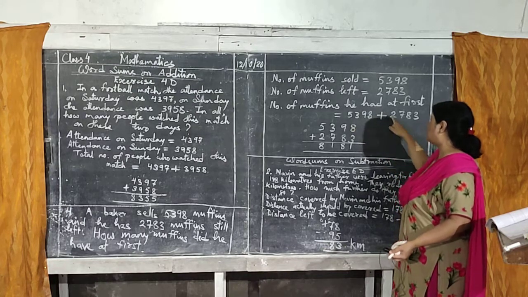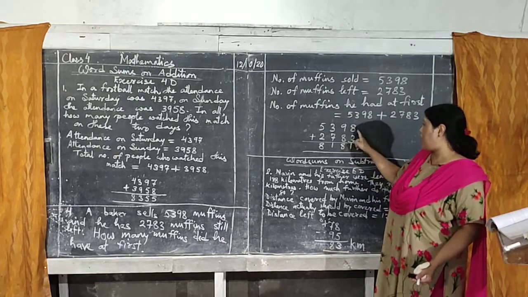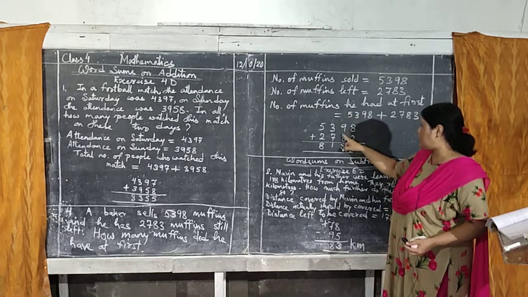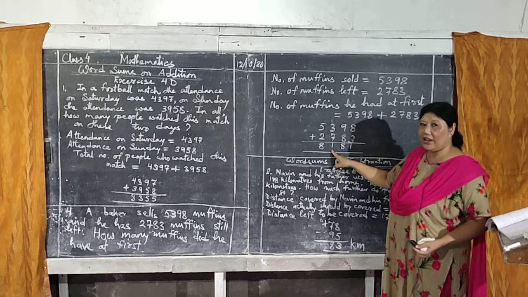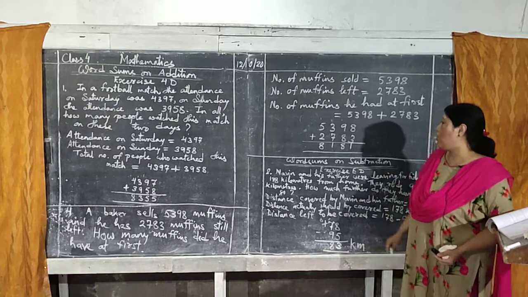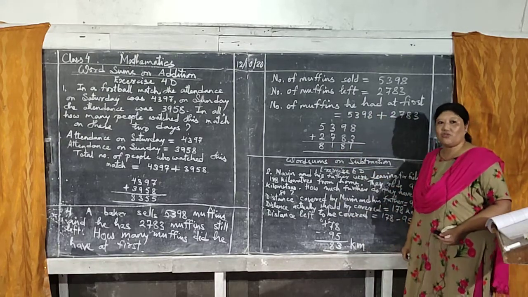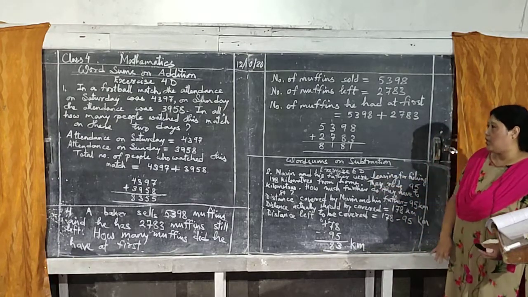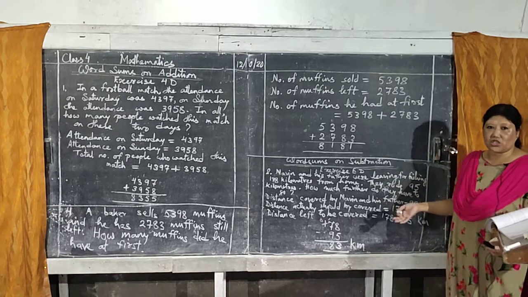So 5,398 plus 2,783, then show it here in the center. How you added? 8 plus 3, 11. 1 carried, 1 plus 9, 10, 10 plus 8, 18. 1 carried, 1 plus 3, 4 plus 7, 11. 1 carried, 1 plus 5, 6, 7, 8. So number of muffins he had at first was 8,181.